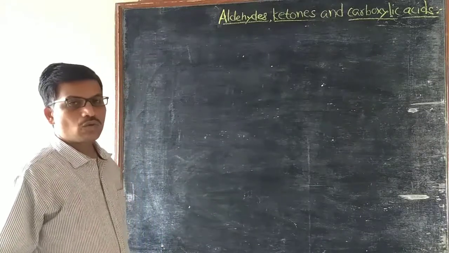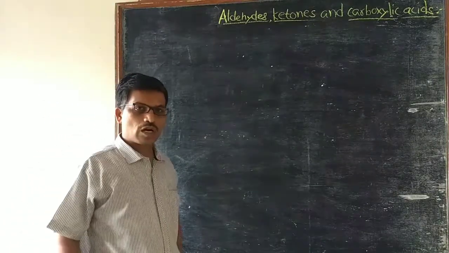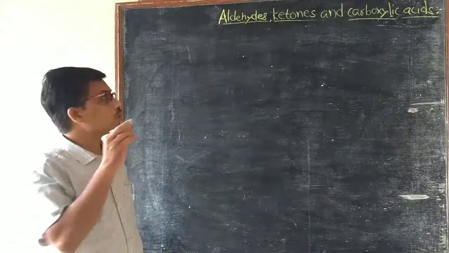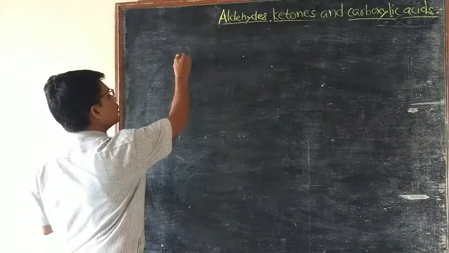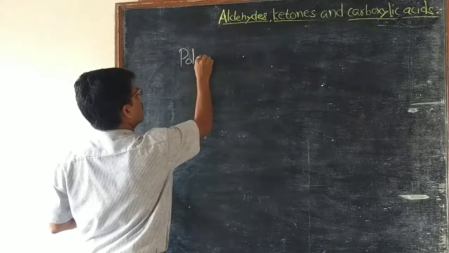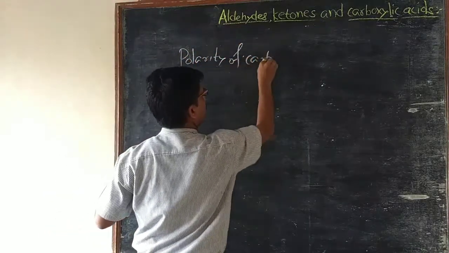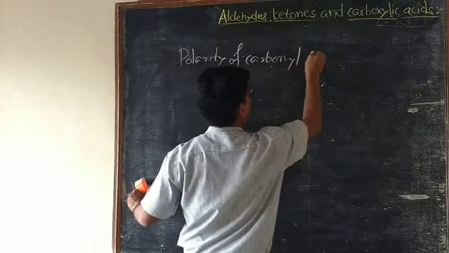In last lecture, we have studied physical properties of aldehydes, ketones and carboxylic acids. In this lecture, we are going to study polarity of carbonyl group and chemical properties of aldehydes and ketones. First, we will study polarity of carbonyl group.